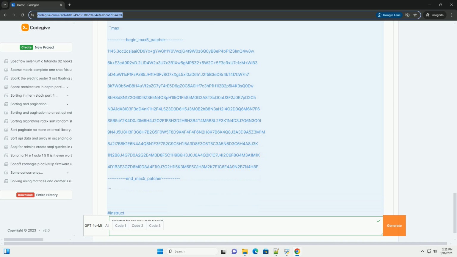Example code. Here's how the complete Max patch might look in code form. Instructions for use. Load the above patch into Max/MSP. Connect an audio input to the adc object. Use the toggle to freeze and unfreeze the spectral content. When frozen, the sound will hold the last captured spectral snapshot.